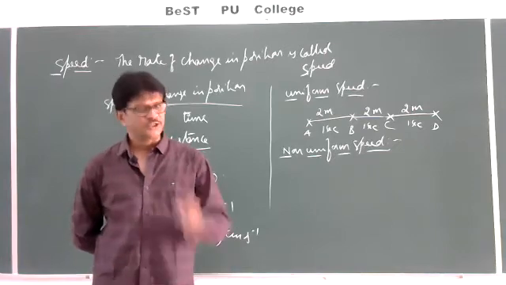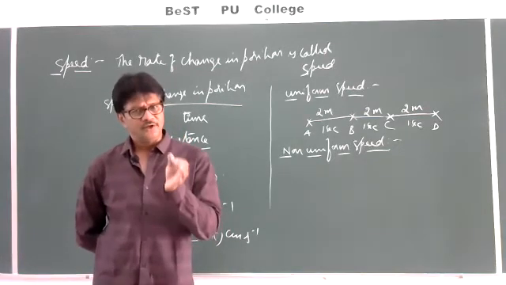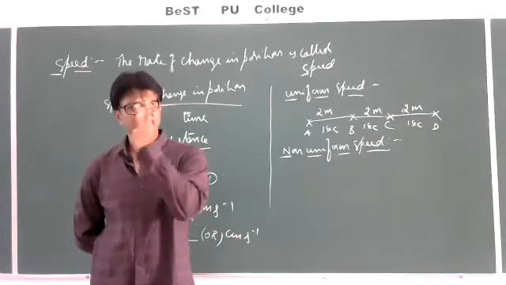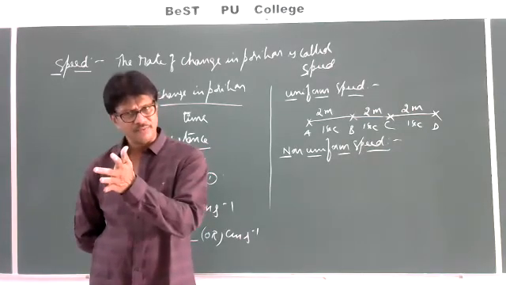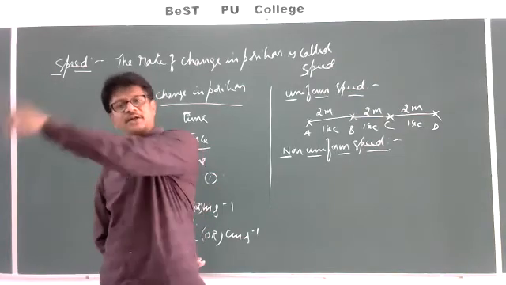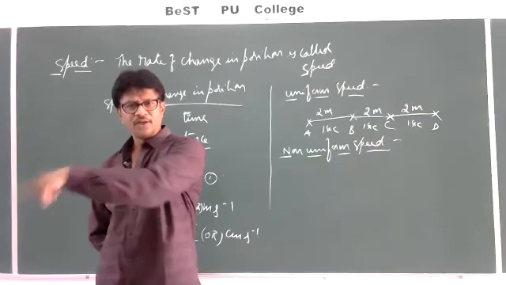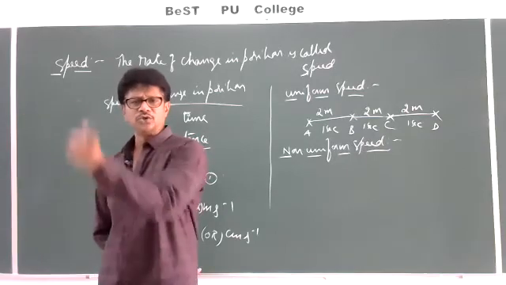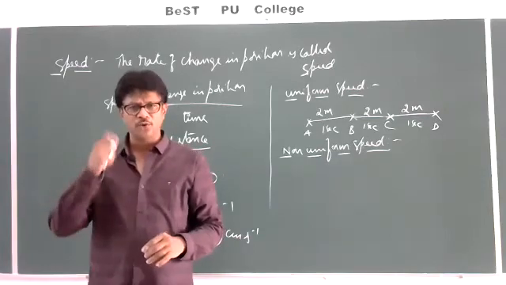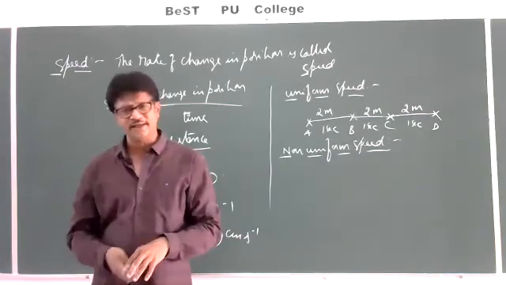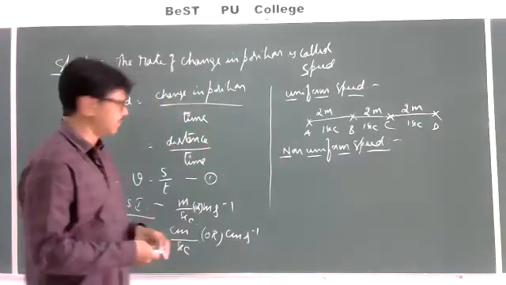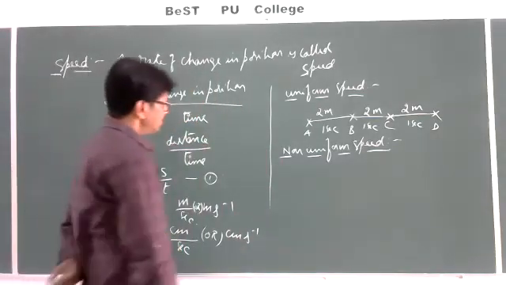You just go through the statement again. If a body covers equal distances in unequal intervals of time, or unequal distances in equal intervals of time, however small those intervals may be, then the body is said to be moving with non-uniform speed. What does that mean here?